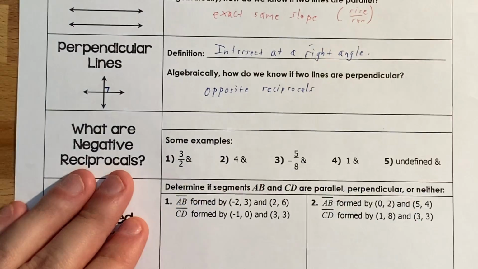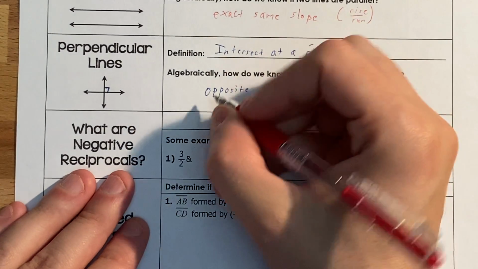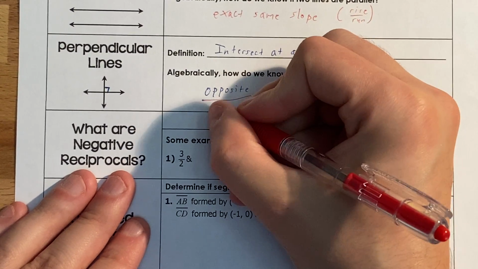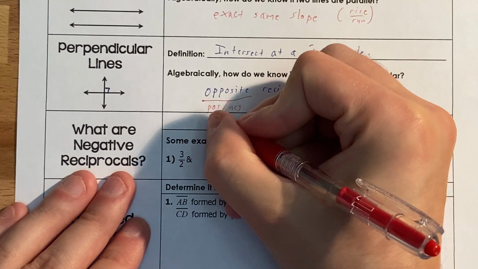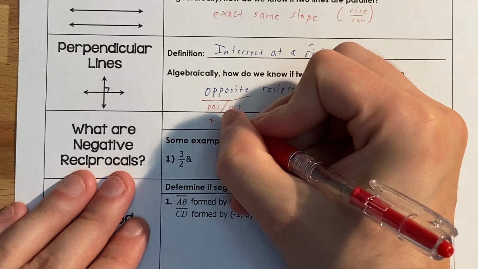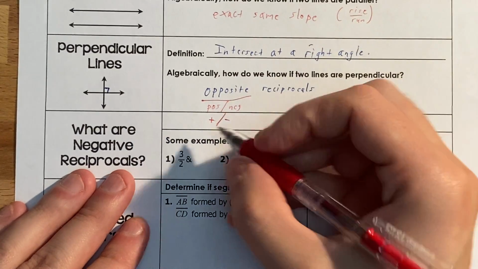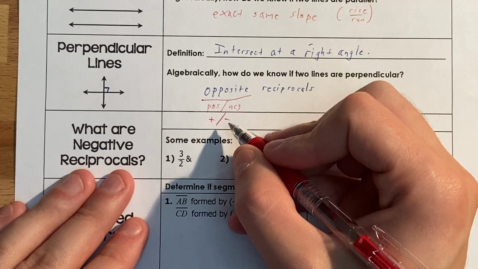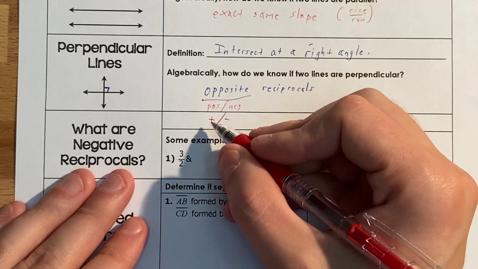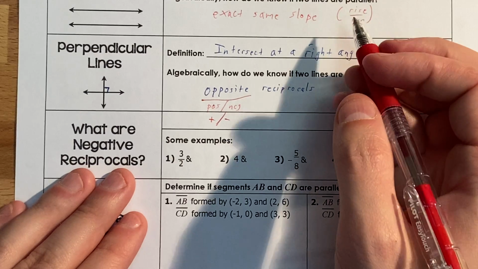If you did not watch my previous video, then opposite is referring to whether something is positive or negative. If one of the numbers is positive, the other number has to be negative, or if the first one is negative, the other has to be positive, in terms of rise run.